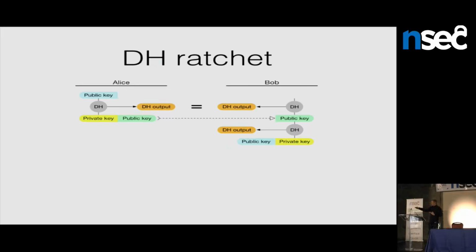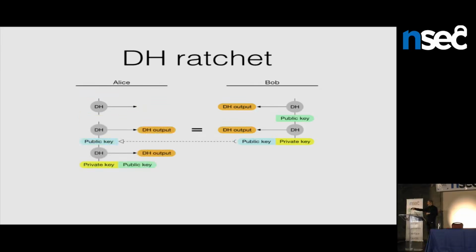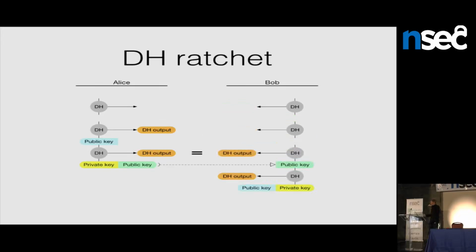The first one creates a key that matches Alice's latest key. Then he creates a new key. He starts advertising his new public key. When Alice receives it, she does essentially the exact same thing. She does two Diffie-Hellman operations. The first one gets the latest value Bob had calculated. The second one gets a new value. Then the same process happens again. So she's advertising a new public key. Eventually, Bob will see that key in a message. He'll do two Diffie-Hellmans, calculate the same latest key Alice had, and a new key.